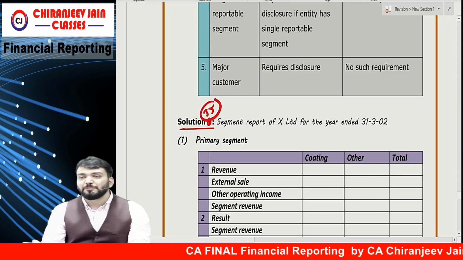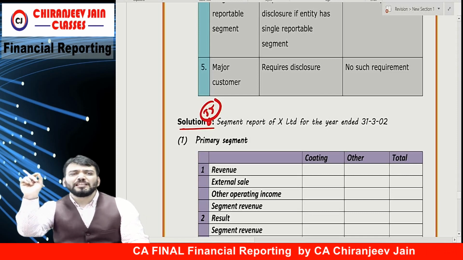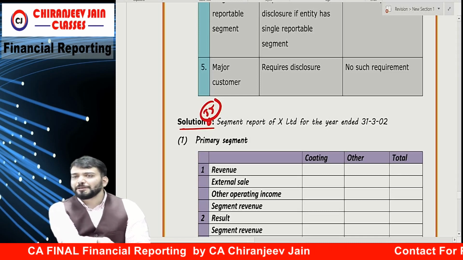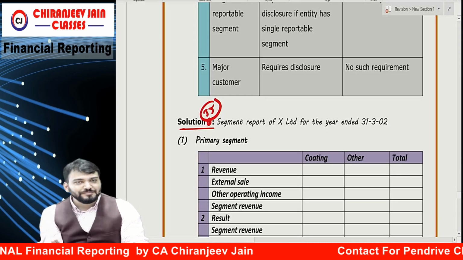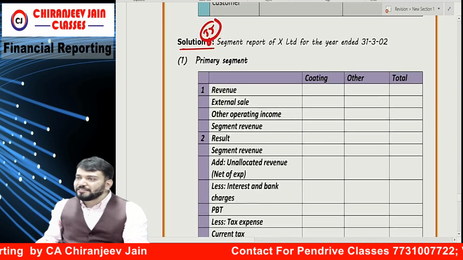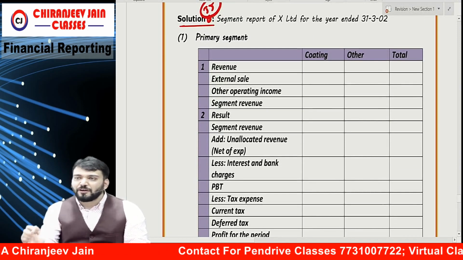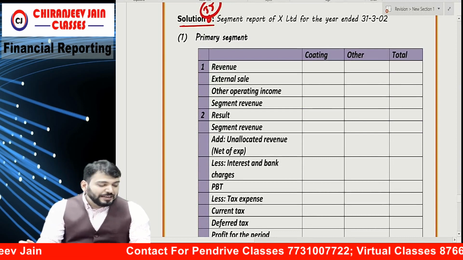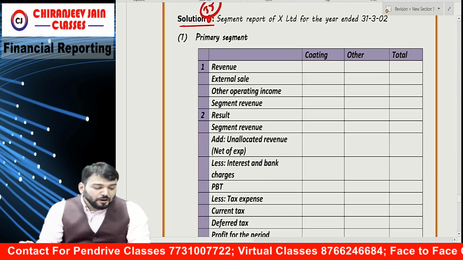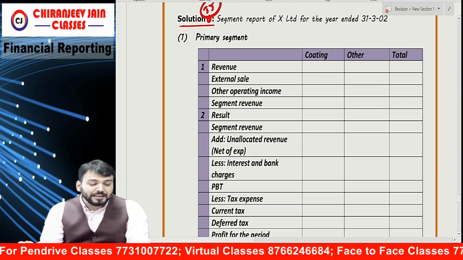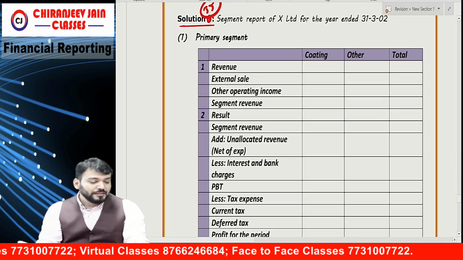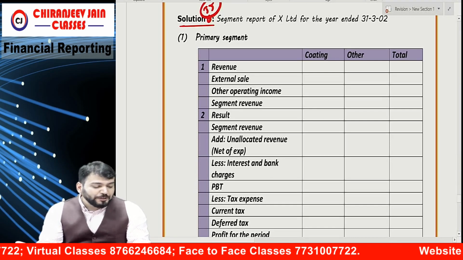Suggested answer is on page number 58. So you should write down that nature of products are these. Only this much. As per the question, they have given nature of product, that only you need to write down. Correct? That you can write down by your own. Then segment wise information. For that you need to prepare the format. Correct? So what have they given? External sale, tax, other operating income, result, asset, liability. Everything they have given segment wise. Super easy question.